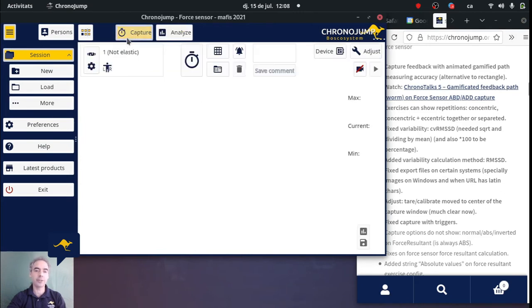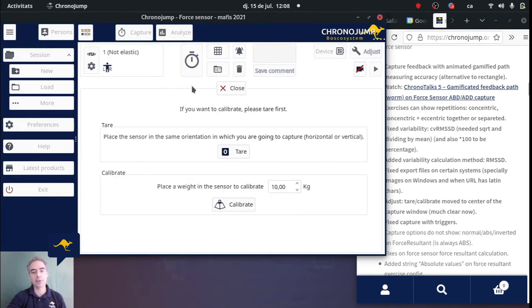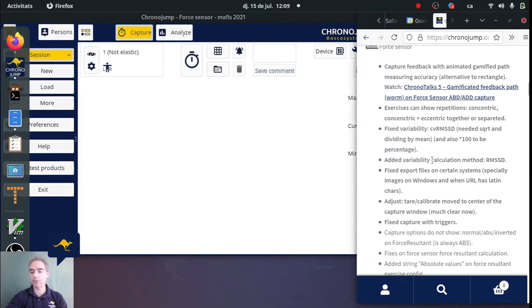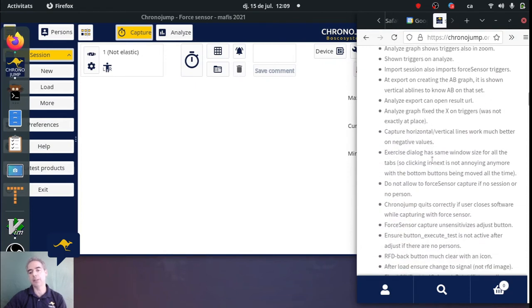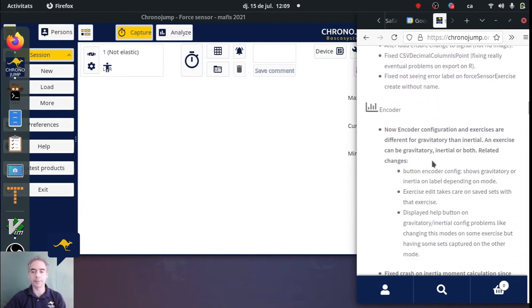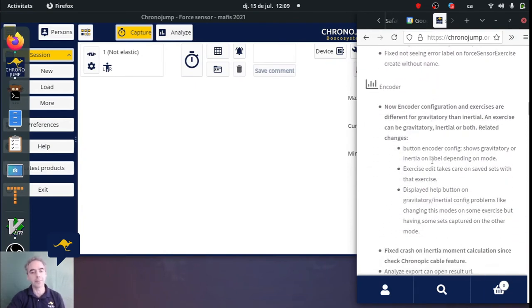Another change that is interesting in Force Sensor is that when you click adjust, now you have much more clear the buttons of tare, calibrate and the feedback, and before it was here in the top and it was not very clearly seen. Of course there are a lot more changes, but this video wants to be fast, and please read that if you are interested.